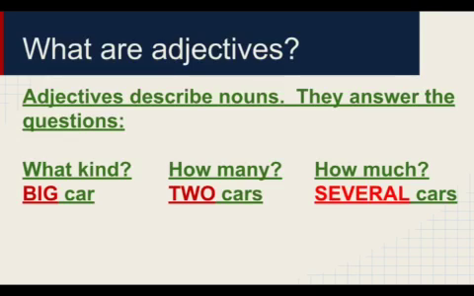Our third part of speech are adjectives. Adjectives describe nouns. They answer one of three questions. They could answer what kind. So for example, a big car or a small car. They can answer how many, 2 cars, many cars, or they can answer how much, several cars. So in these three examples, big, 2, and several are adjectives.